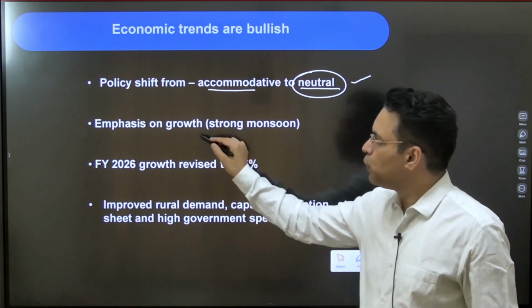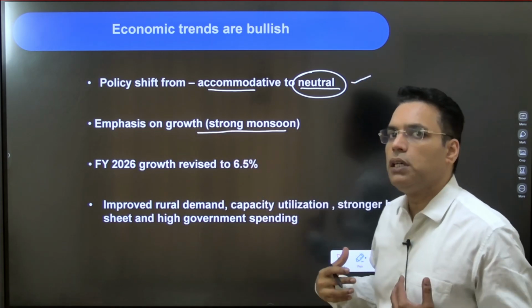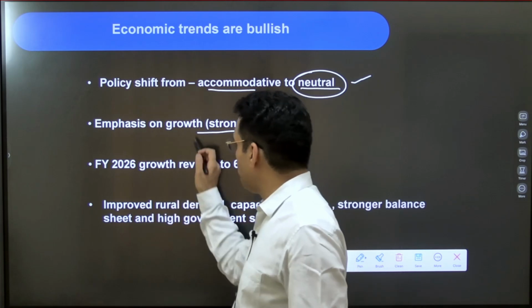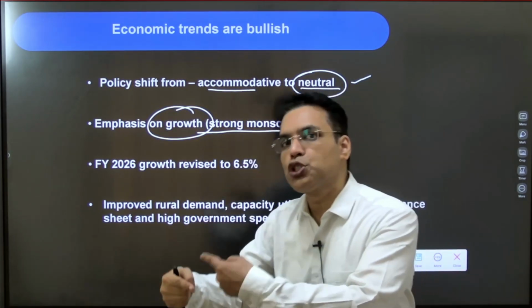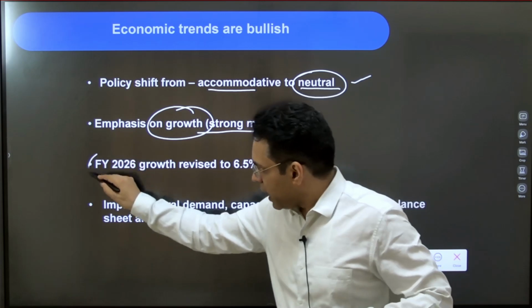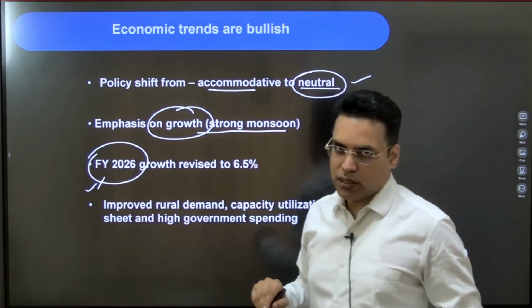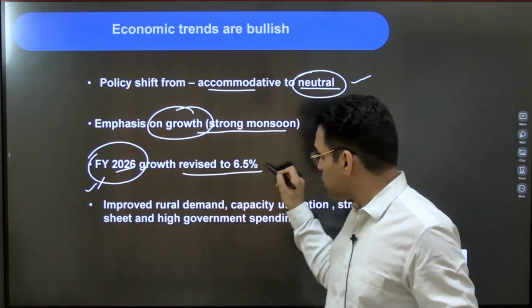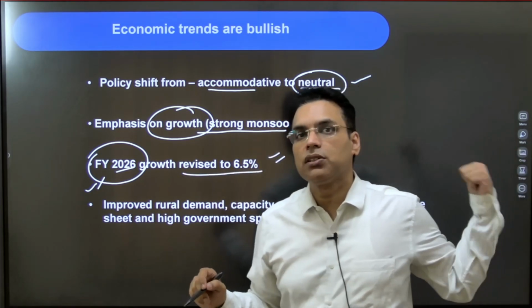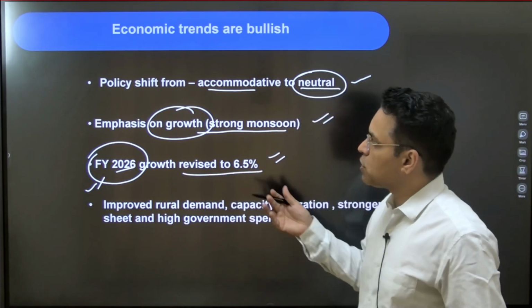And also there is a bullishness in the economy. Bullishness means the economy is anticipated to grow better. And if the economy grows better, that will create more opportunities in the future. In fact, RBI has increased the growth forecast. The growth forecast for the year 2026 is revised to 6.5%. Earlier it was 6.3%.